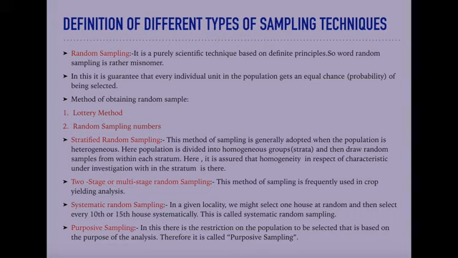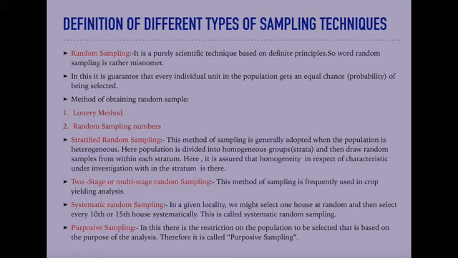So, purposive sampling is one in which the sample units are selected with a definite purpose in view. For example, if we want to show that the standard of living has increased in the city of New Delhi, we may take individuals in the sample from the rich and posh localities, not from the poor localities.